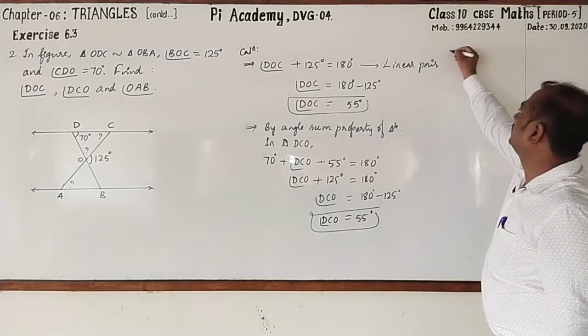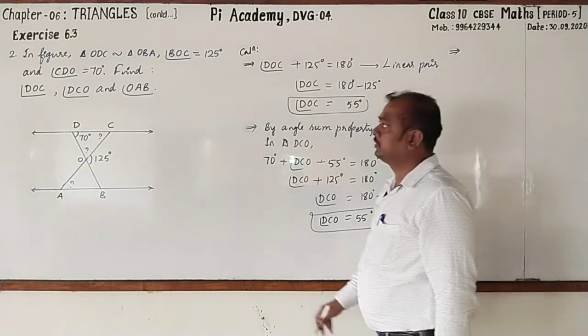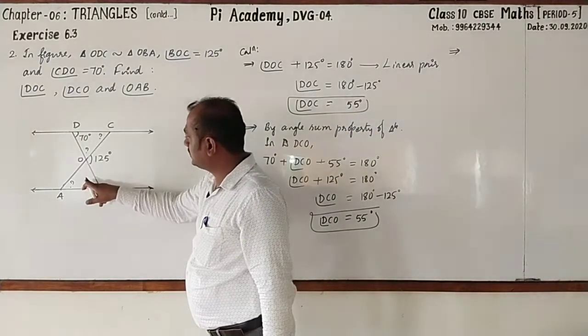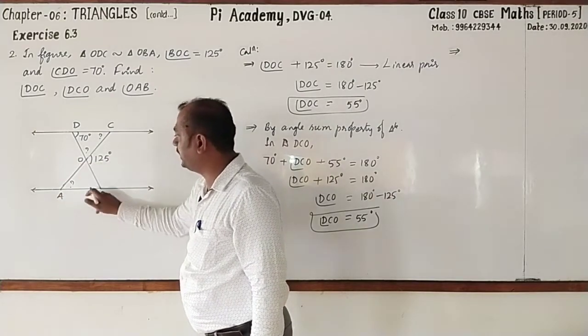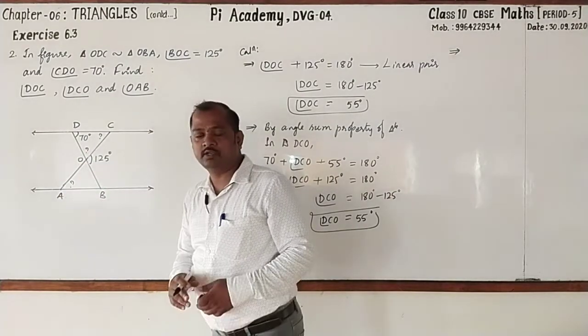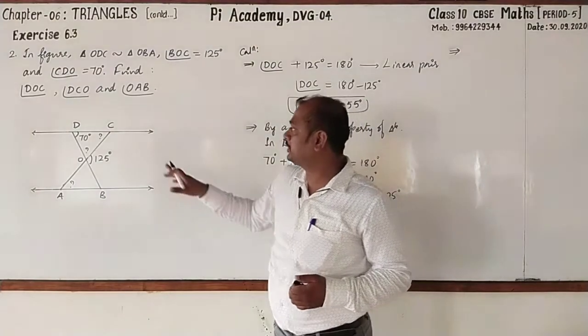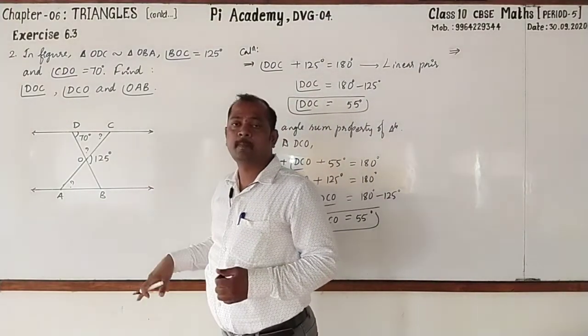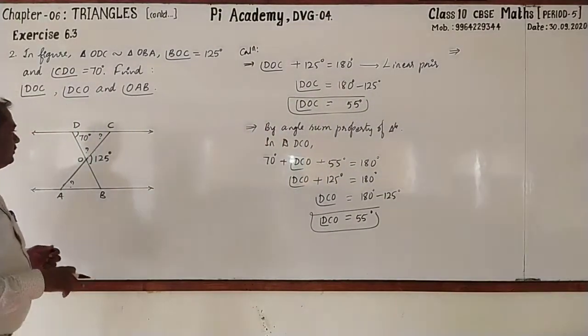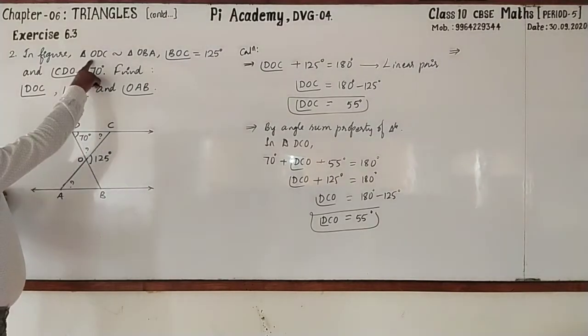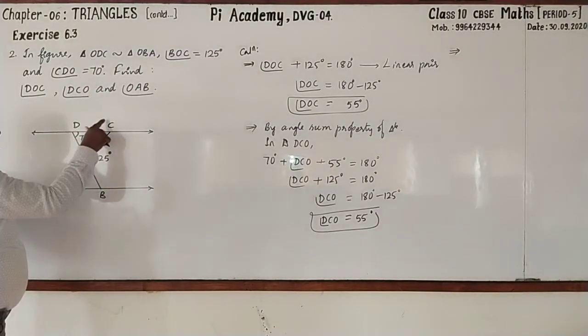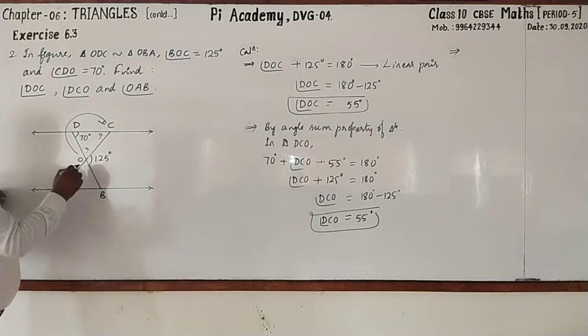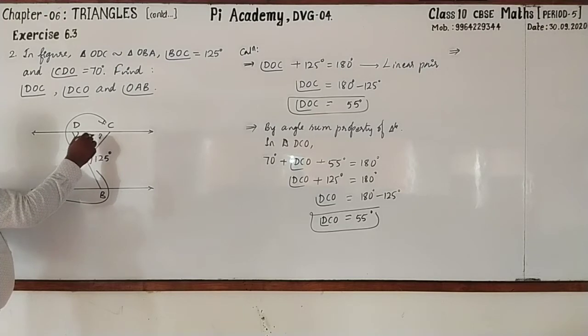Next. Third. OAB. See that? OAB. Do you say that alternate interior angles? You cannot, because these two sides are not given as parallel. But we all know that triangle ODC is similar to OBA. We want the C angle.